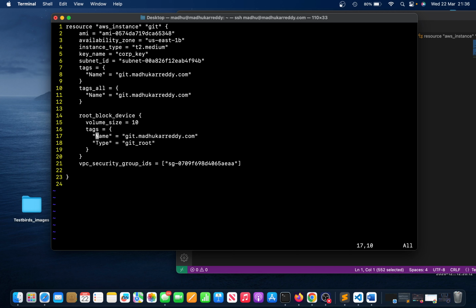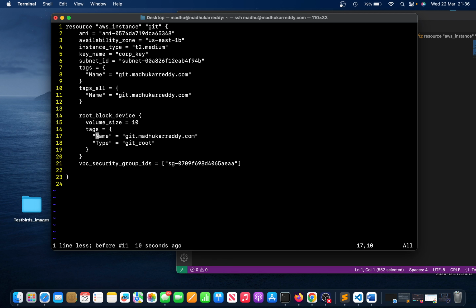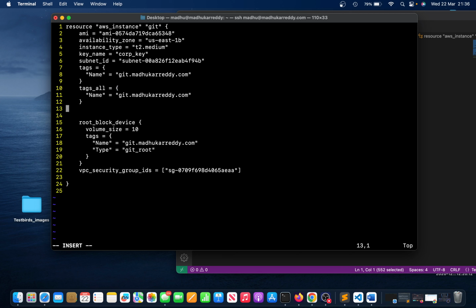You can also go to insert mode with O. You can press O, and that goes to insert mode as well as to the next line. If I want to undo, just U. So if I am here at number 12 and I want to start a line over here, if I press O, it's going to go to insert mode, and it's going to go to the next line.